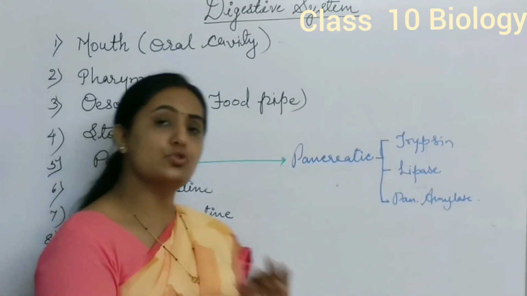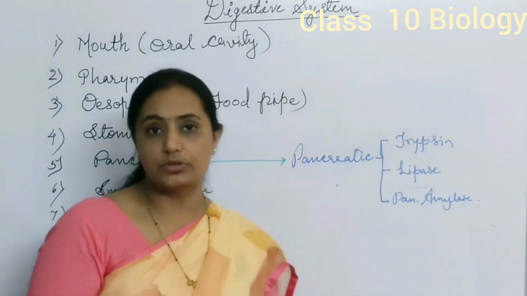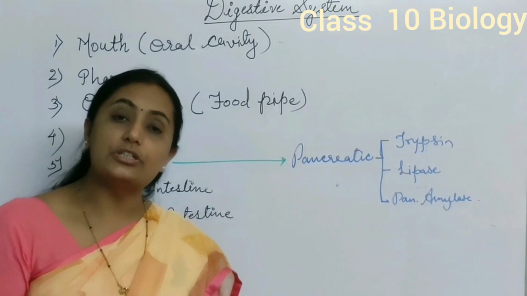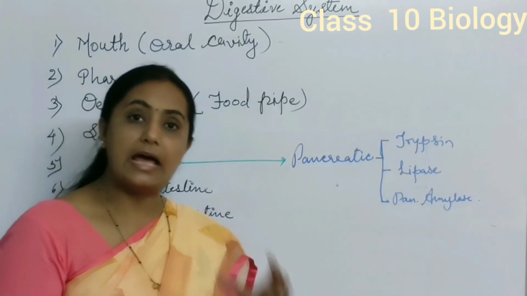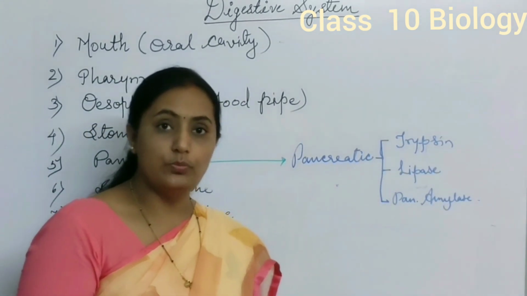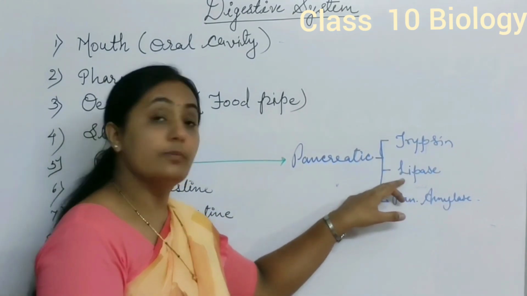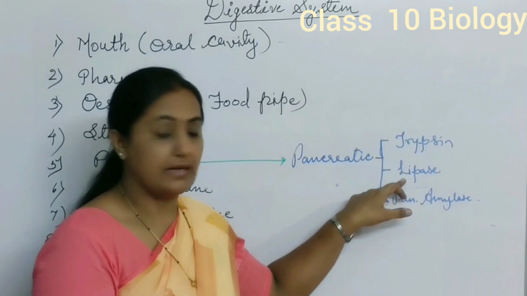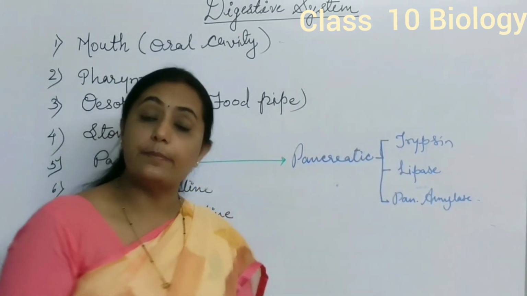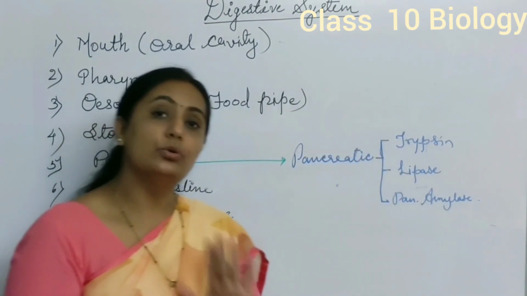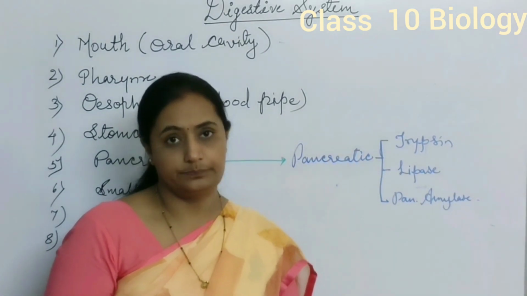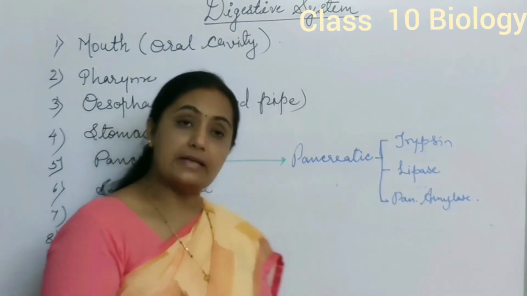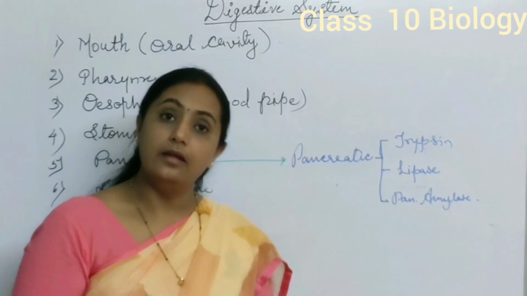Fats are never supposed to be digested completely in the digestive system. Fats convert from large molecules into small globules. That is called emulsification of fats, and that work is done by lipase. But trypsin and lipase work only and only in alkaline medium. Trypsin and lipase work in alkaline medium.